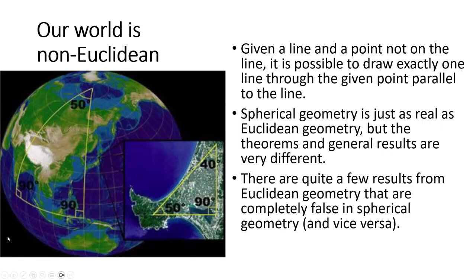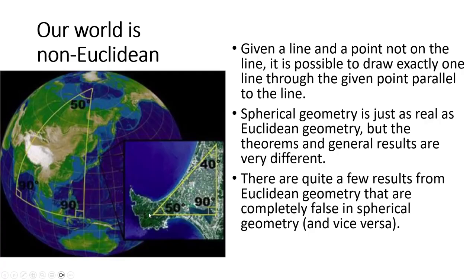This one is 90 here, intersecting at the equator, 90 here, intersecting at the equator, and this intersects up here at the pole at 50 degrees. So 90 plus 90 is 180, plus 50 is 230. So this triangle has 230 degrees.